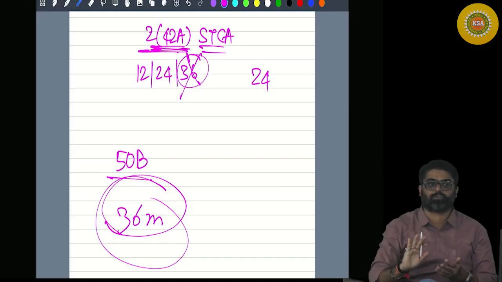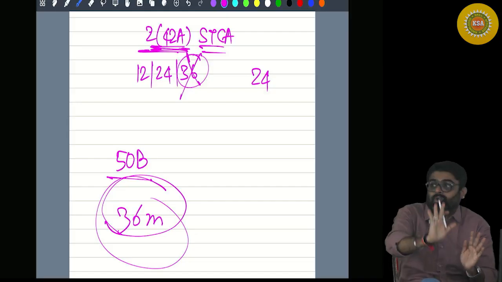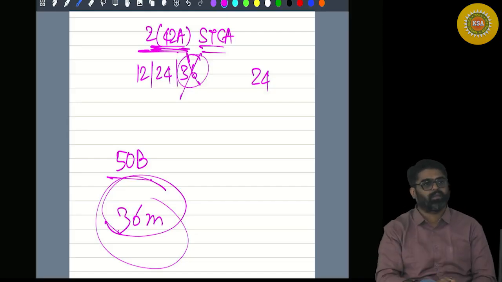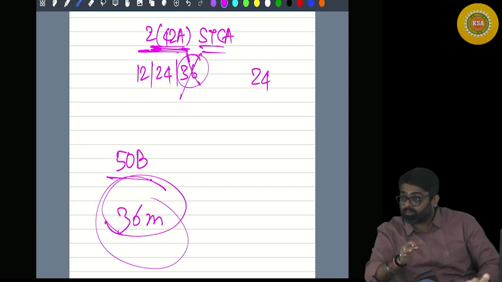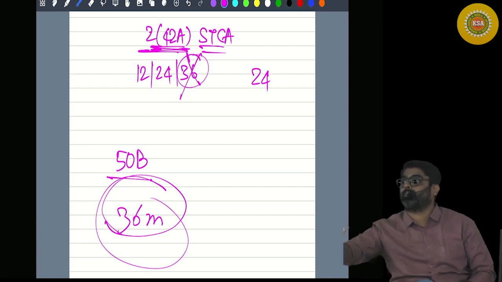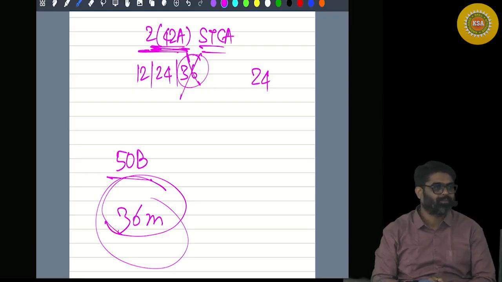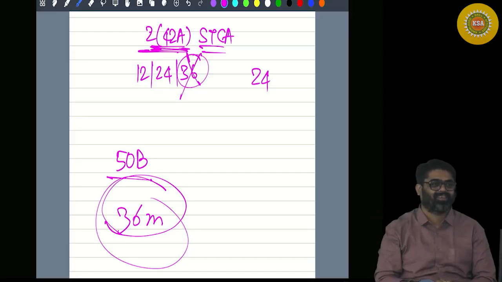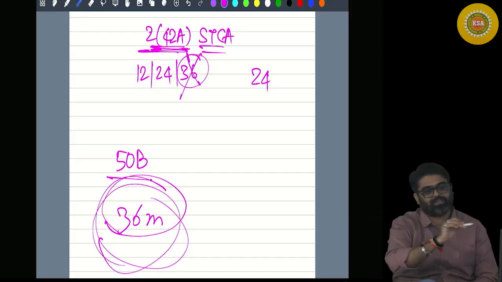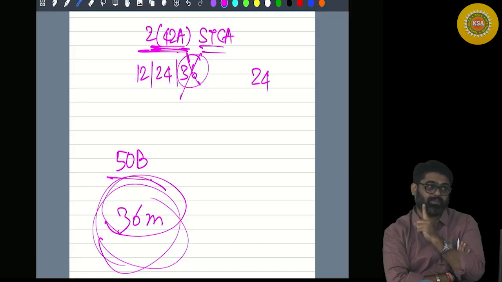This 36 months they have specifically mentioned in 50B, and there is no amendment making it 24 months. Getting my point? So you cannot apply that amendment in section 50B. 50B says this time limit, which is still unchanged. Please remember this.